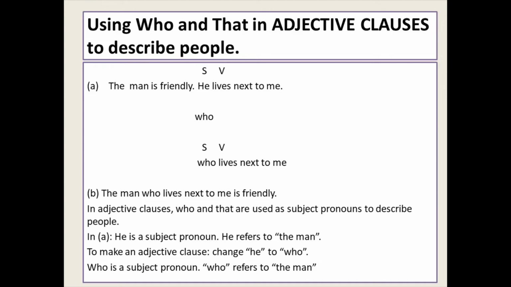Who, one more time. Who is a subject pronoun that changes he, and it refers to the man.